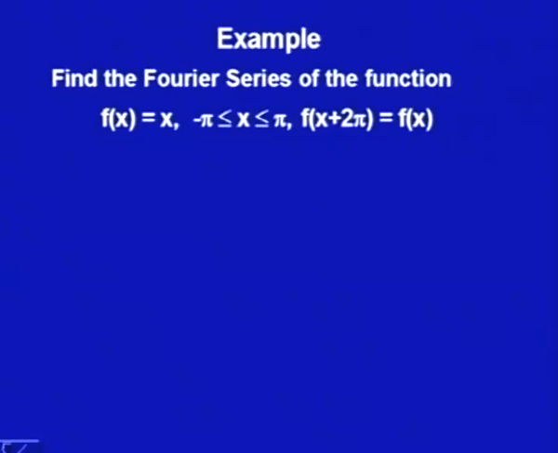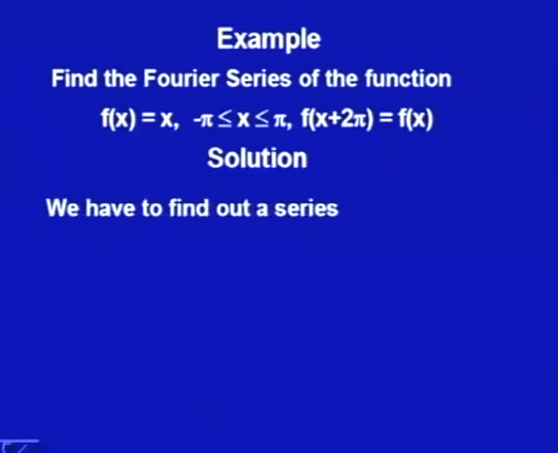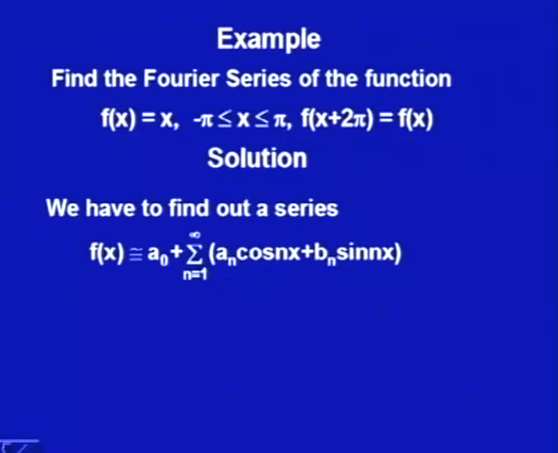Since we are only trying to find the Fourier series for functions which have period 2 pi, we are just taking those examples. So, let us see what we have to do. We have to find a series of this form: a naught plus summation n running from 1 to infinity of a n cos n x plus b n sin n x, and the coefficients a naught, a n and b n we will find by using Euler's formula.